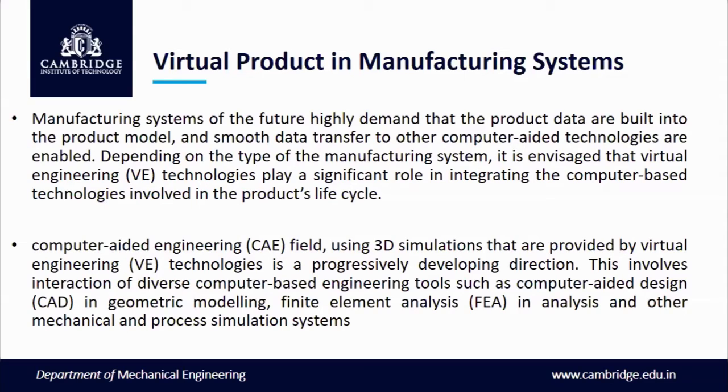When the product is being manufactured, certain things are taken care of in terms of the manufacturing systems. See, a manufacturing system is nothing but getting a good type of production. In that, the virtual product system is very important in terms of the huge demand for product data.